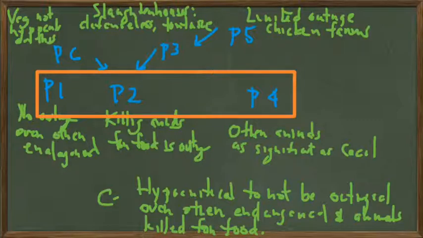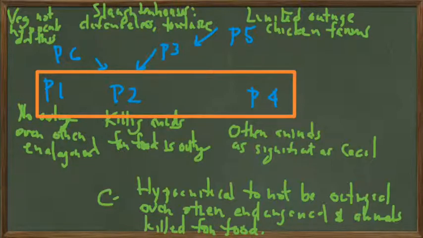So before we start talking about the support for the acceptability of the premises, let's talk a little bit about the author. The author is a vegetarian, as we find when we read the article, and he's definitely putting forward a vegetarian's point of view. So we want to analyze the premises from your point of view, whether you are or are not a vegetarian, and see how that affects them.